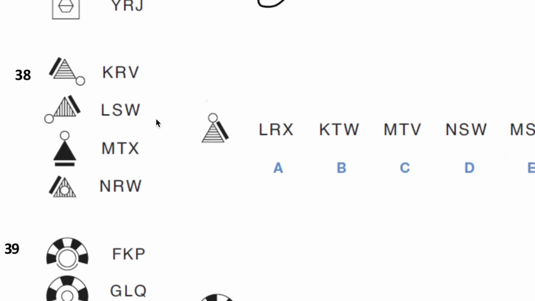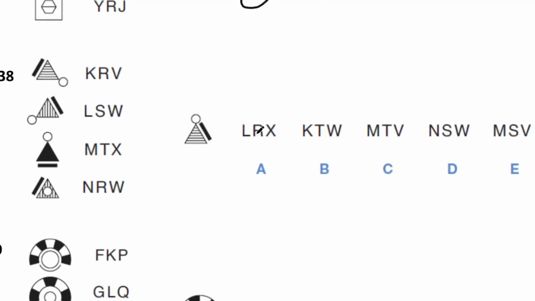First question number 38 over here. What's in common? W and W are in common, which means the hatching in the middle. If it's horizontal, that means we're going to end with V. Now we have to figure out where this black box, black rectangle is going to be. And these are the same, so it looks like the black box has to be on the left. Therefore, this one is going to be S in the middle, so it has to be E.